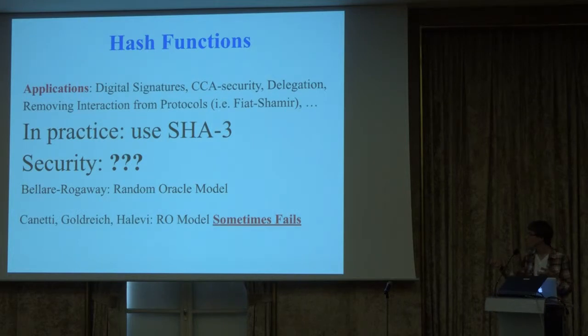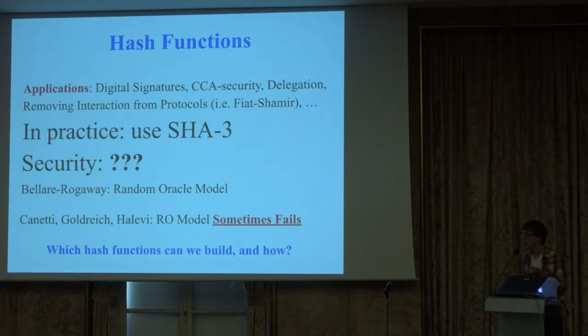In particular, we know that there are some properties of random oracles that no hash function and no family of hash functions can possess. So this leaves a huge open question, namely, what properties of random oracles can we actually instantiate with real functions? And under what hardness assumptions can we instantiate these objects?